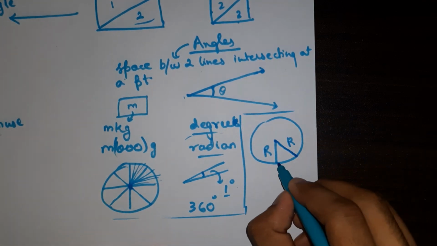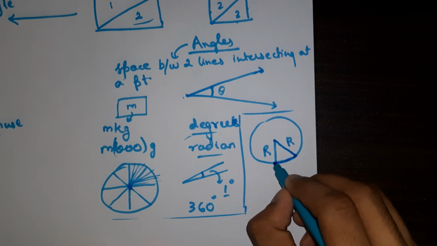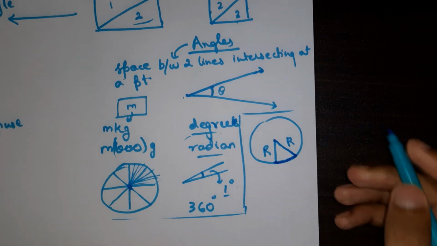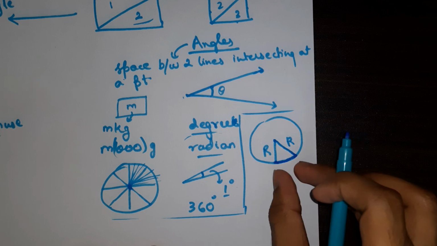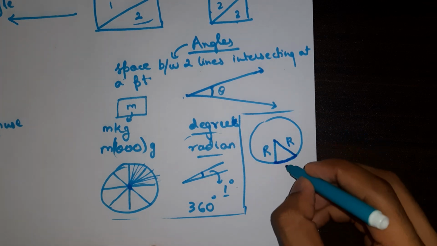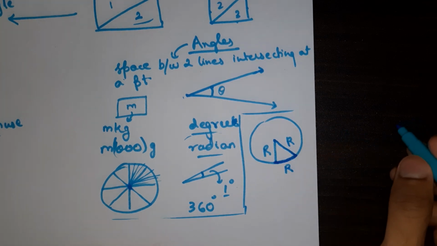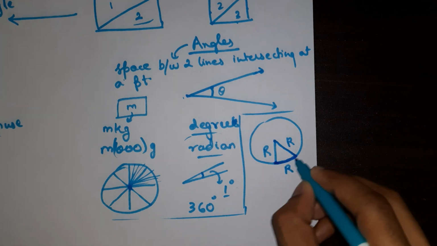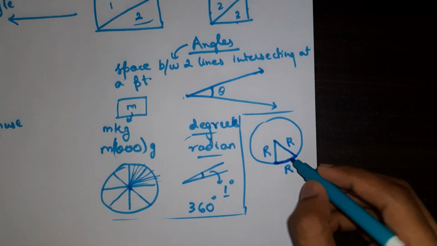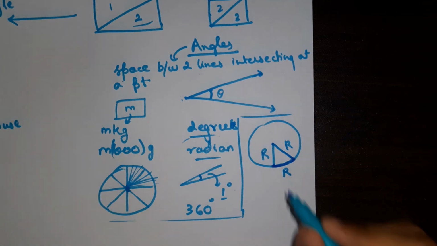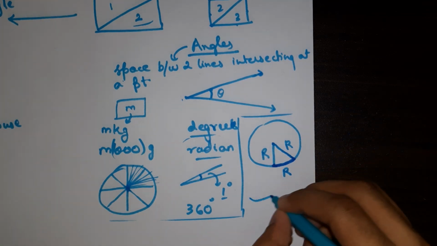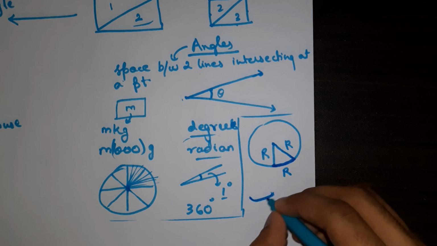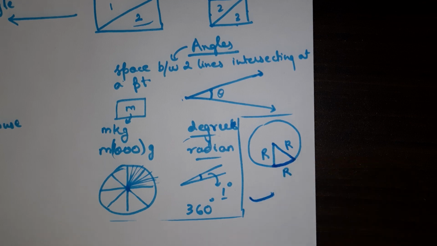The length cut by the two radii on the circumference of the circle is also of r length, and this length is called the arc length. What is an arc? An arc is that curve, and the length of that curve is called the arc length.